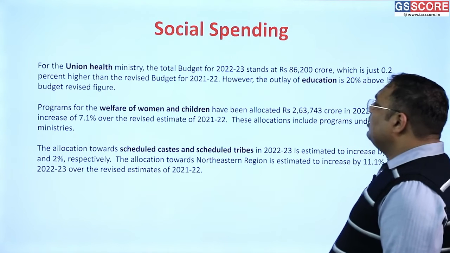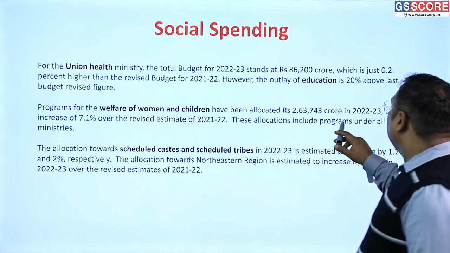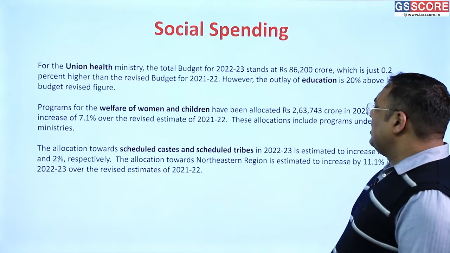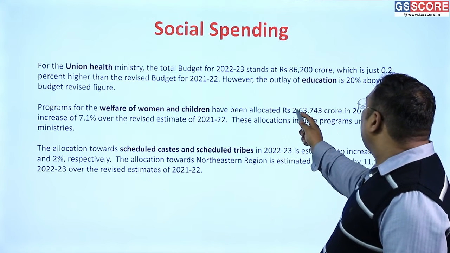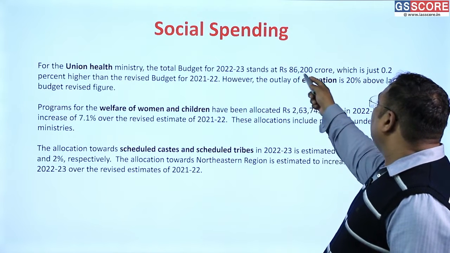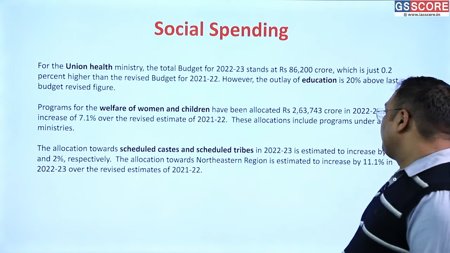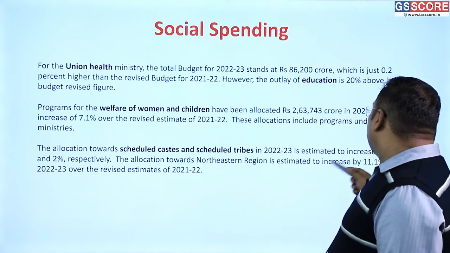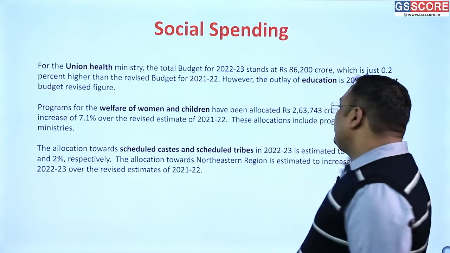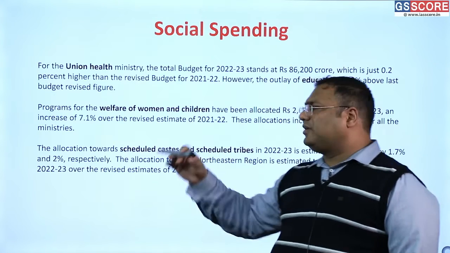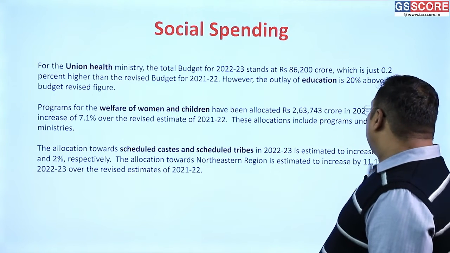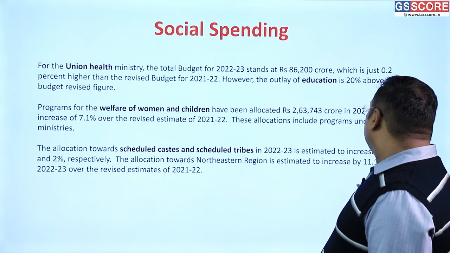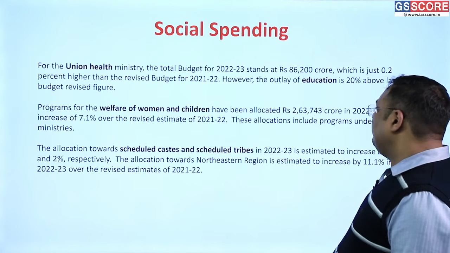Then if we look at the welfare of women and children, there is an increase of almost 7.1% in the next budget. Okay, and this amount is in fact more than our education and health spending, if you look at it. And similarly, the money spent for the welfare of scheduled castes and scheduled tribes is likely to increase by 1.7 and 2%. Okay, roughly maintaining their level, not significant changes here. But the allocation towards the northeast region is significant. Okay, so we are going to spend almost 11% higher on the northeast of India.